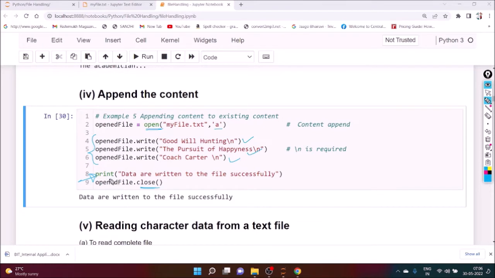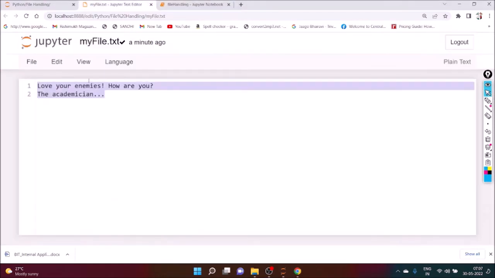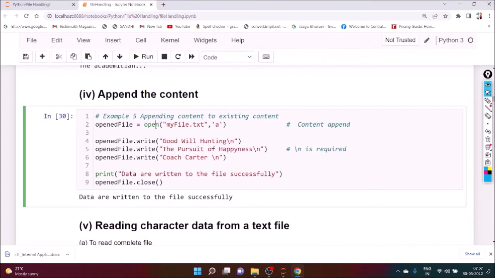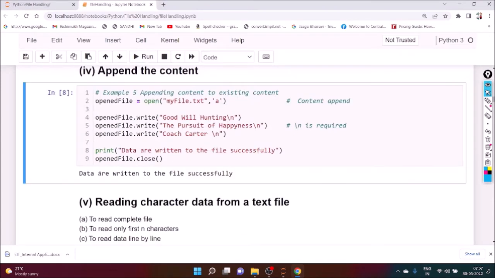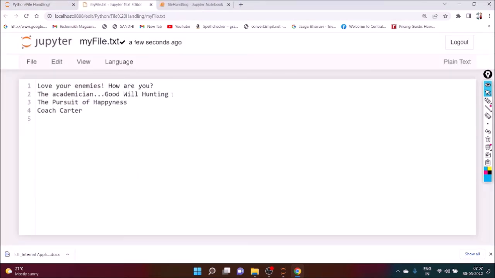And here we print that data was written to the file successfully, and we definitely have to close it. We have put backslash n here because we want to append as a new line. Okay, and we execute it. You can see the file name is myfile.txt, and in that file only these two lines are there. Now after executing, it will print that data was written to the file successfully. And if you look at myfile.txt, after that it will store Goodwill Hunting, The Pursuit of Happiness, and Coach Carter.